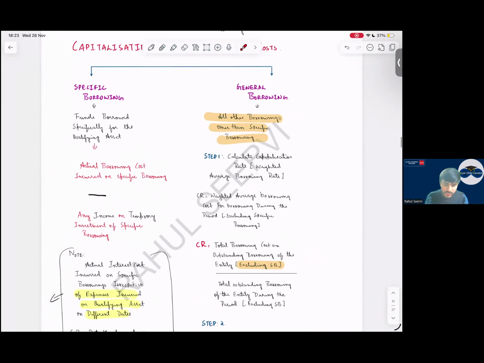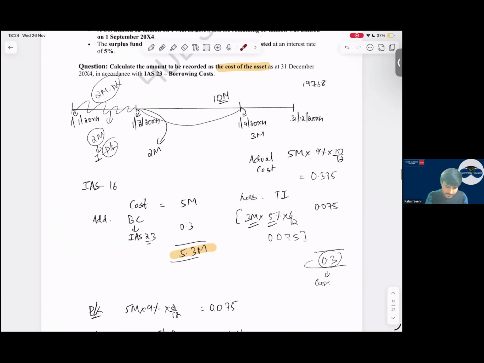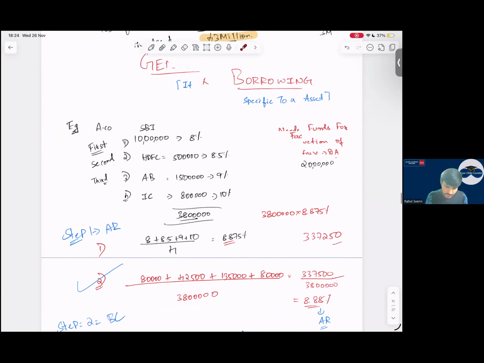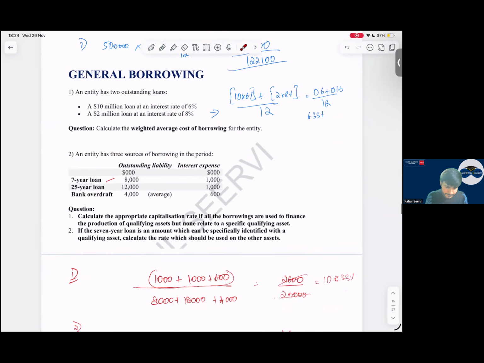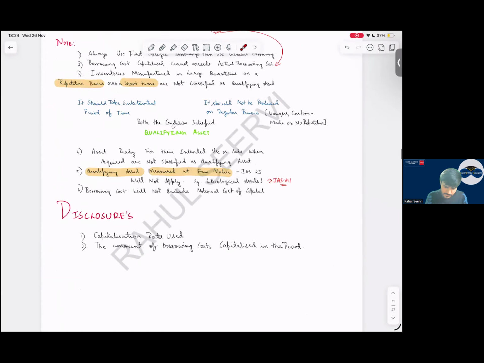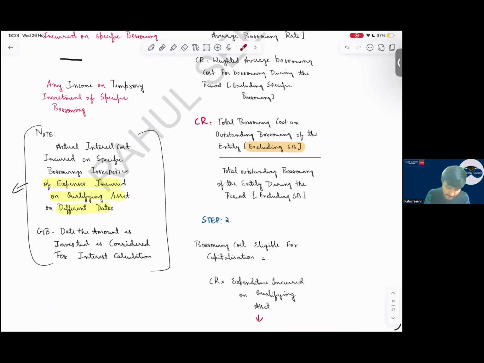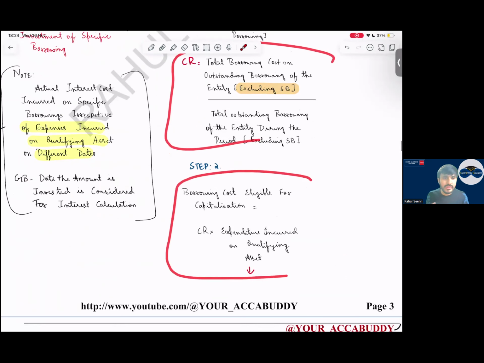Then coming to general borrowing. Sir, in general borrowing, what should we follow? In general borrowing, first we calculate the weighted average cost of capital. We calculate the average rate here. That average rate we use to calculate the interest expense. So we calculate the capitalization rate. Then step two is we calculate the actual interest.